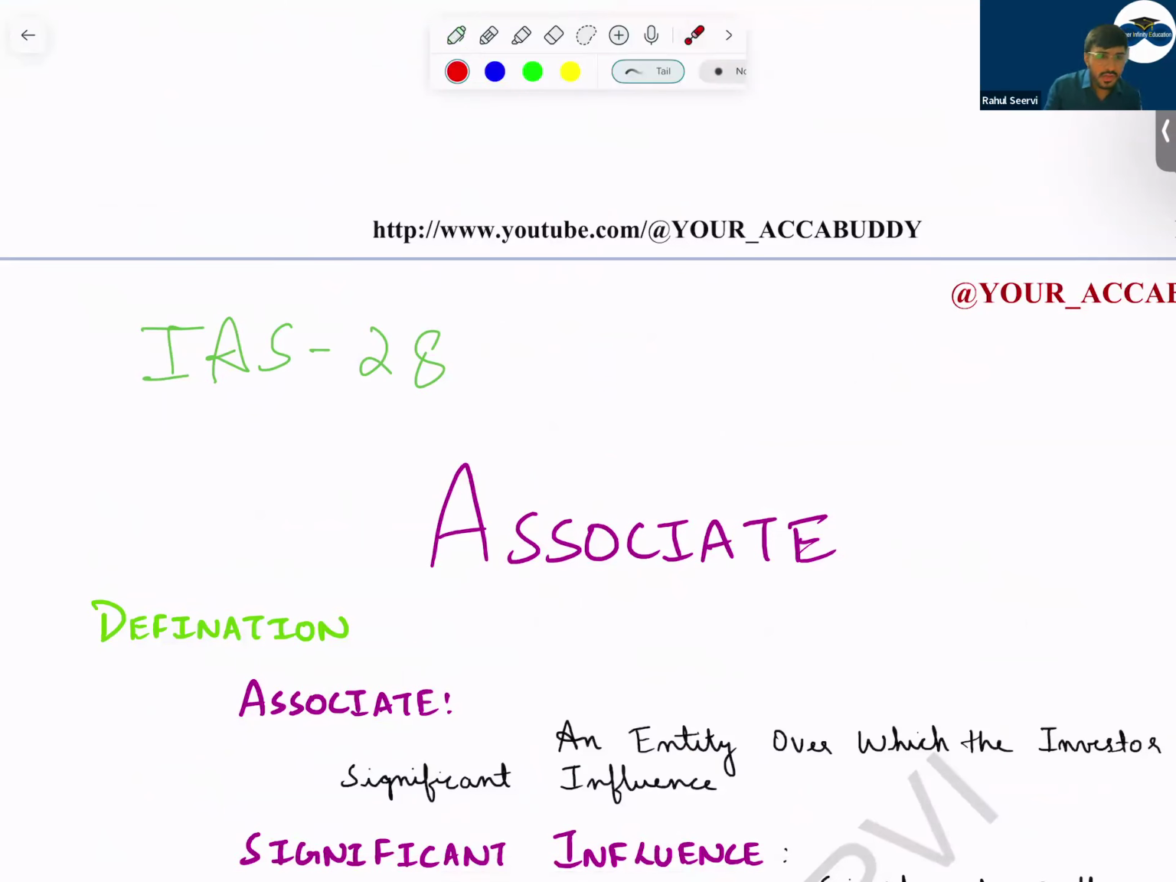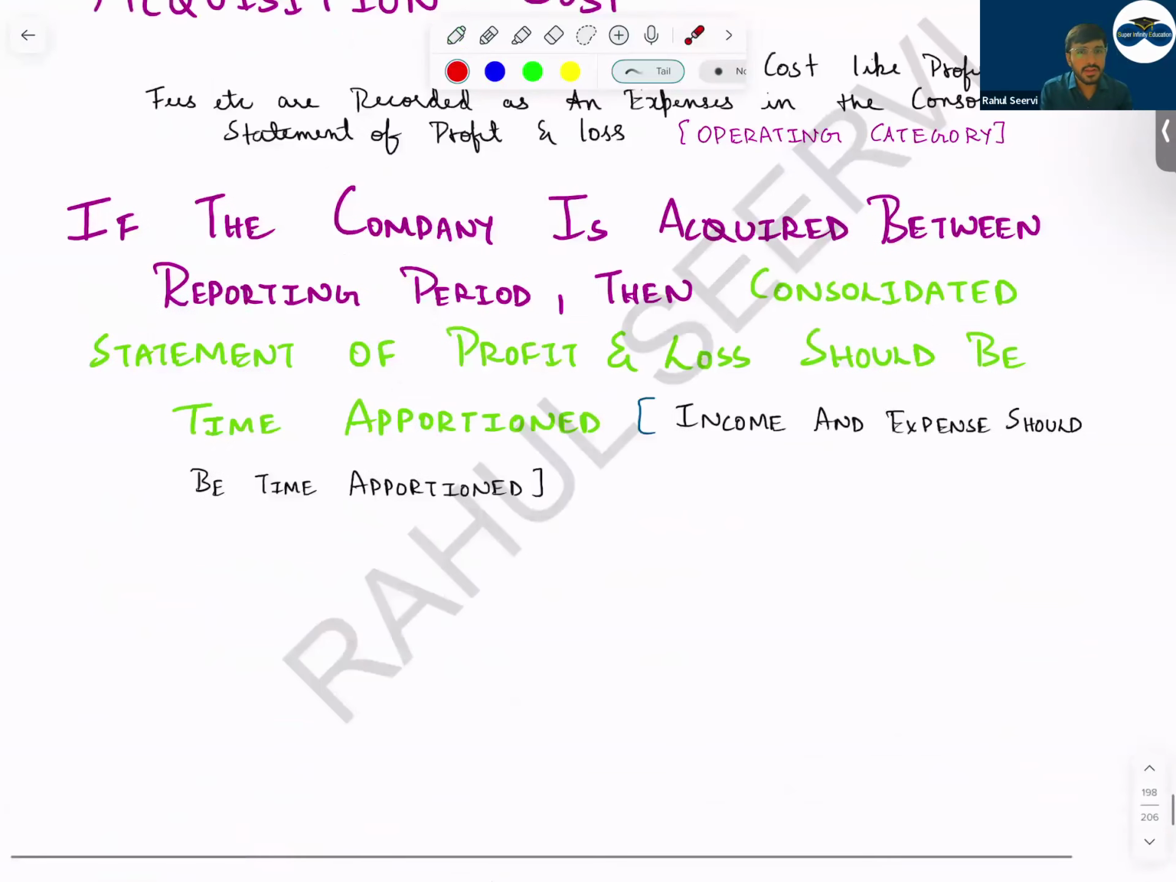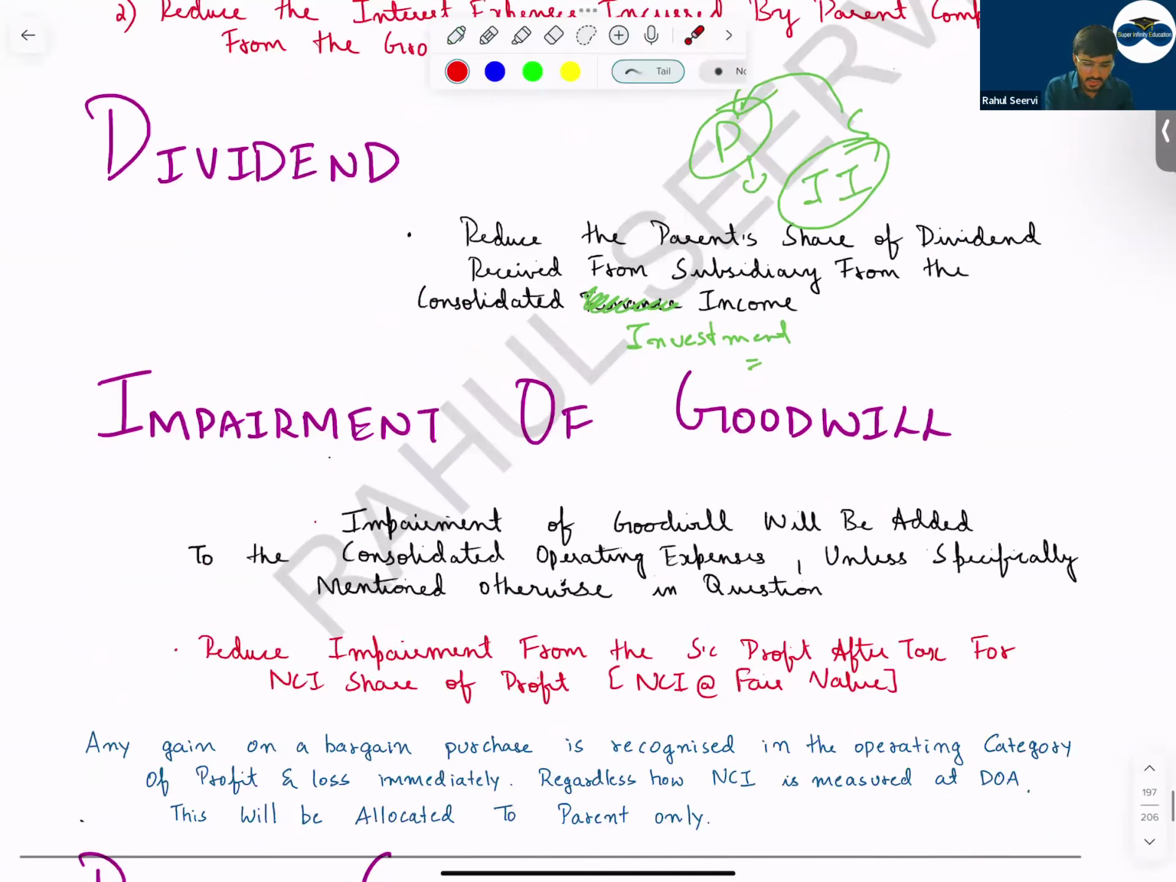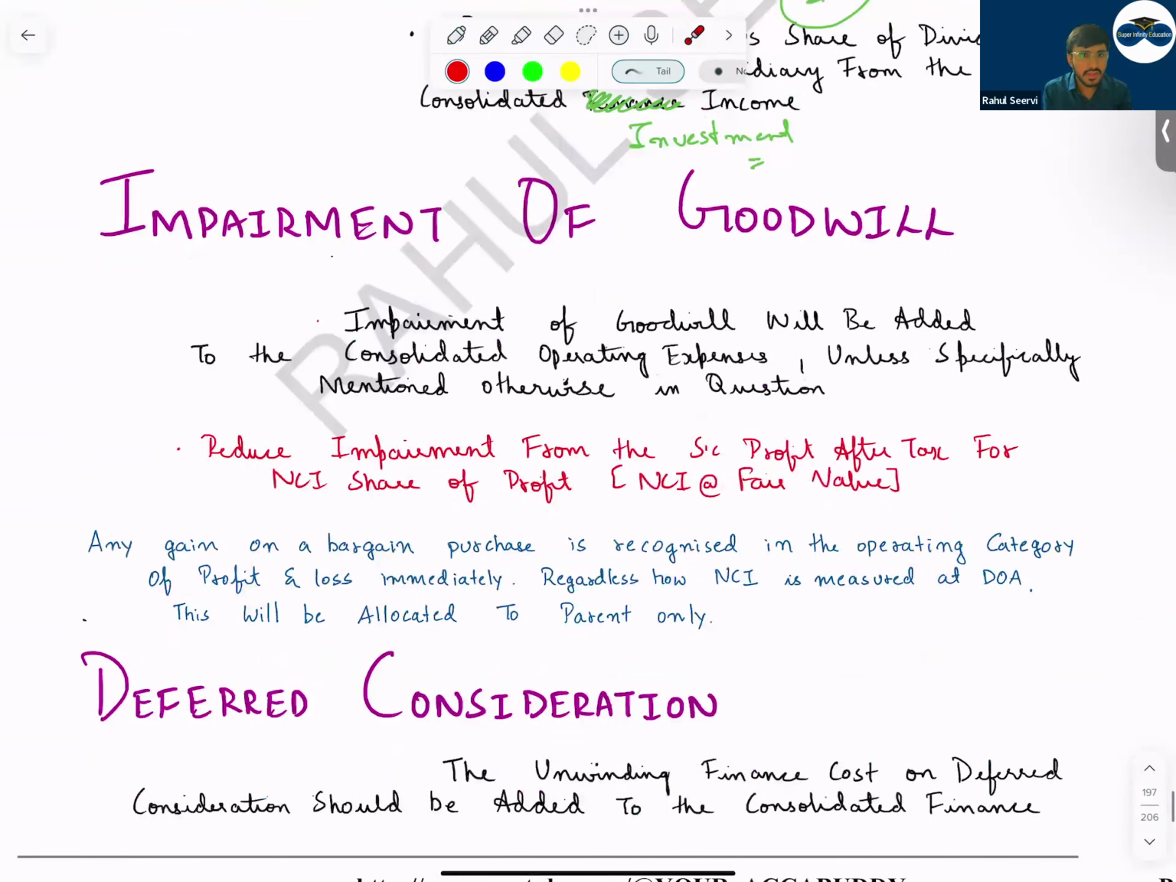Okay, for goodwill, gain on bargain purchase will go to the operating category. I did not mention it. Okay, it will go there. I mentioned, no, any gain on bargain purchase is recognized in the operating category.